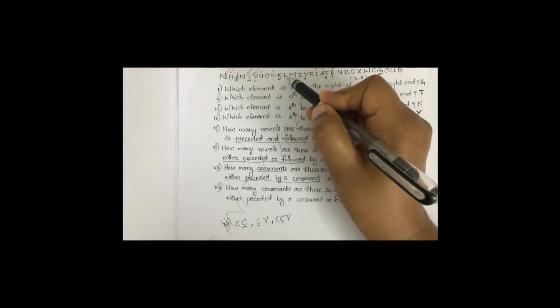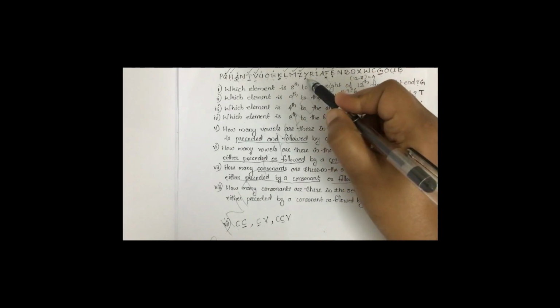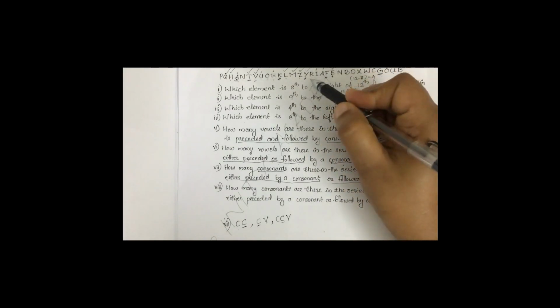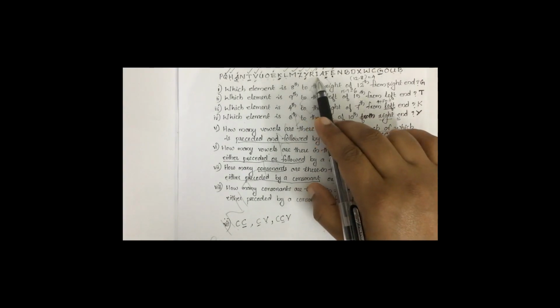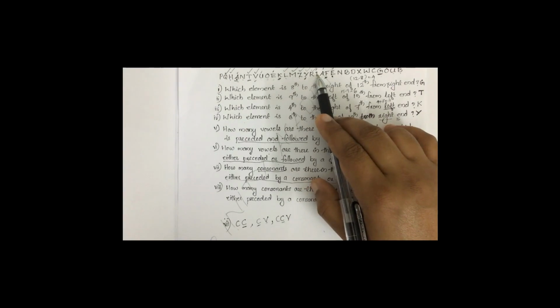Then L. L is preceded by consonant. M. M is preceded by consonant. Z also preceded by consonant. Y preceded by consonant. R preceded by consonant. Then next is R, both conditions: preceded by consonant and also followed by vowel.